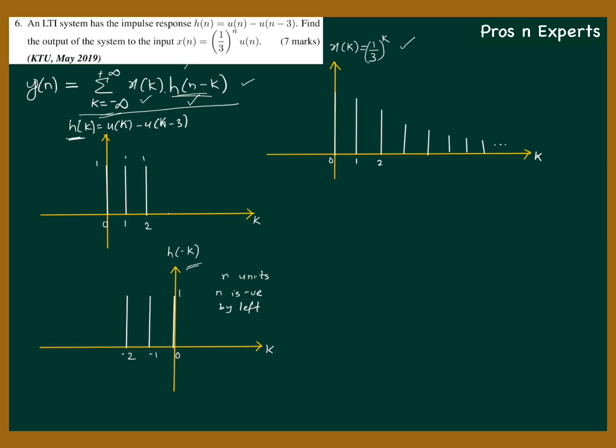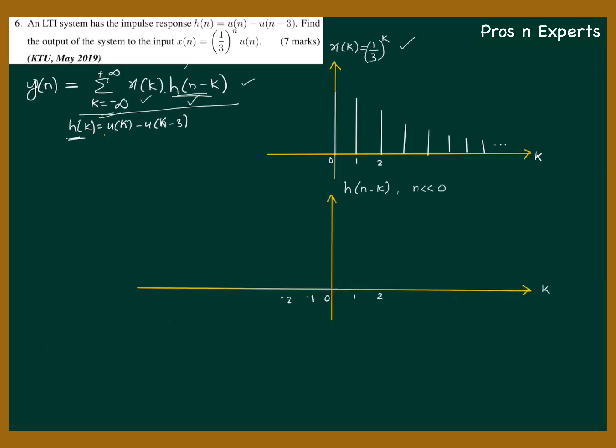First, find out h of n minus k for n very large negative number. So let us see how h of n minus k looks for n very less than 0. That means we have to shift h of k to the far negative side. So this will be h of n minus k when shifted to the far negative side.